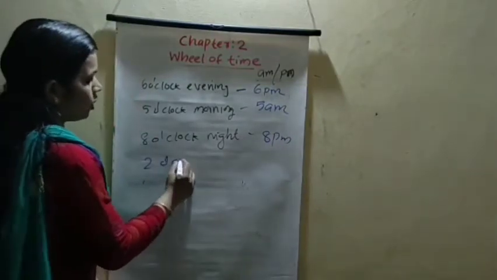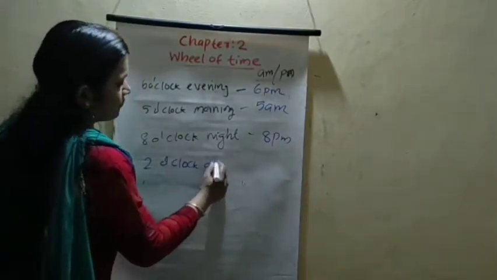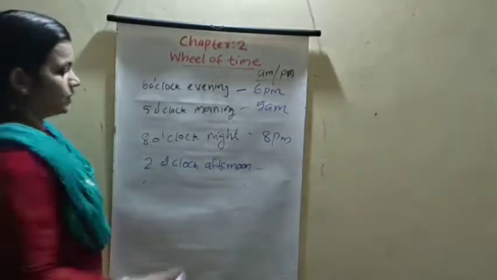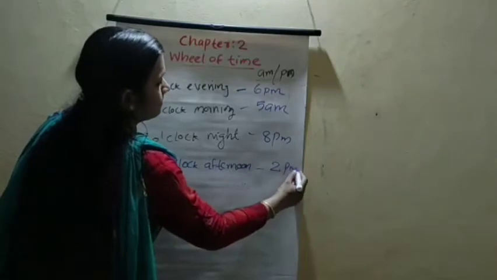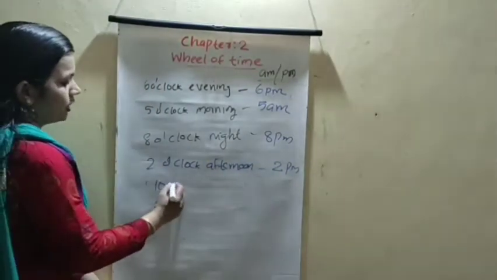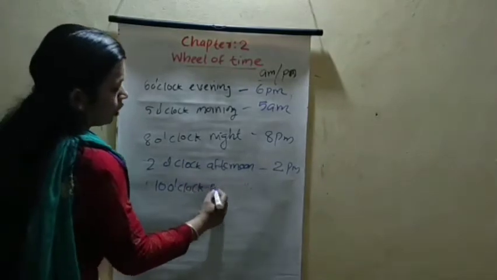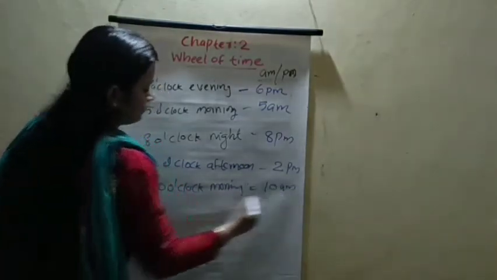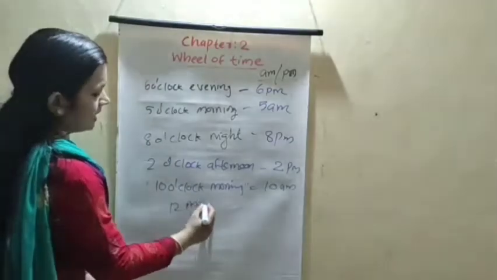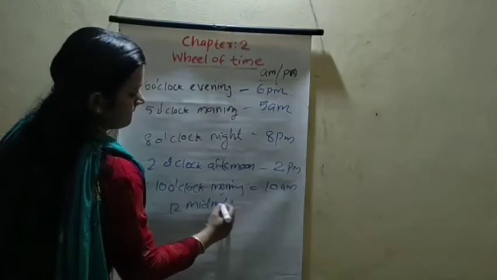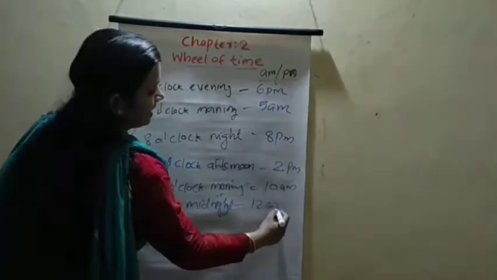Then 2 o'clock in the afternoon, how do we write it? 2 PM. Understood all? 10 o'clock in the morning, we write 10 AM. 12 o'clock midnight, we write 12 AM.